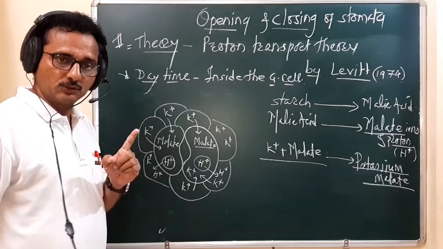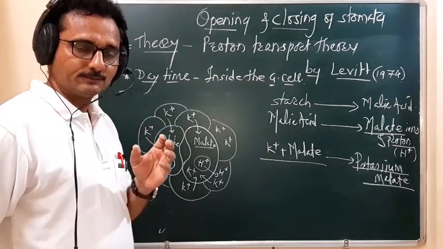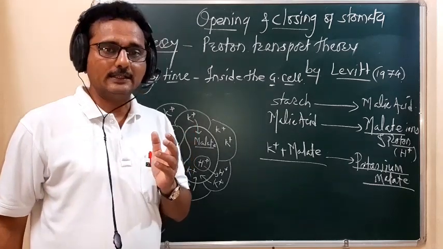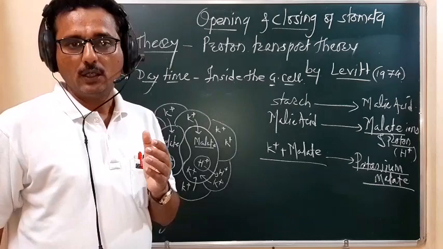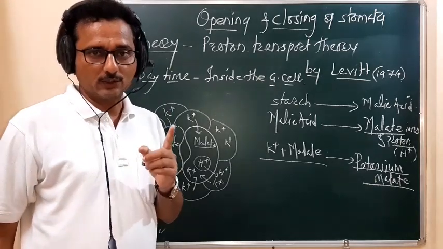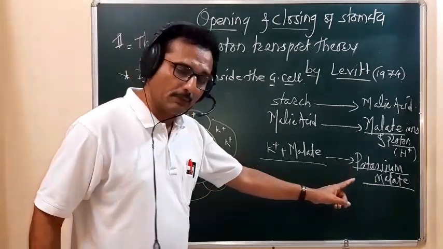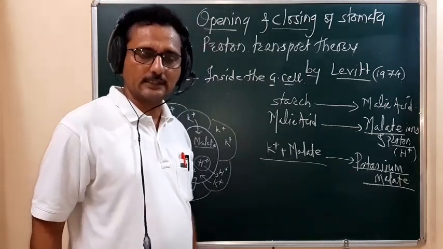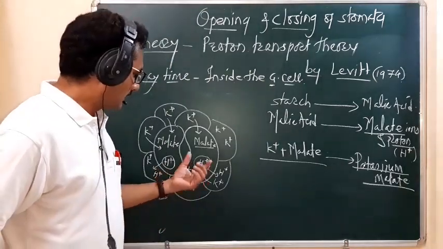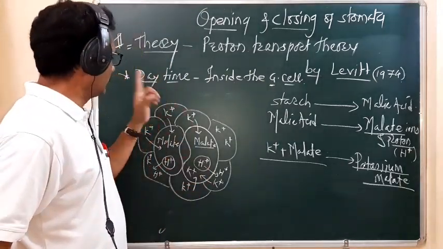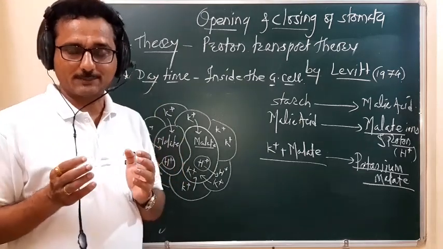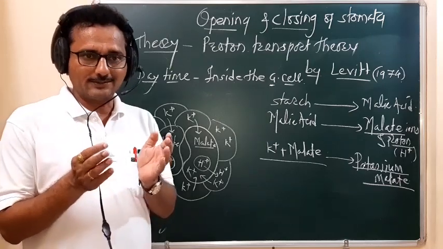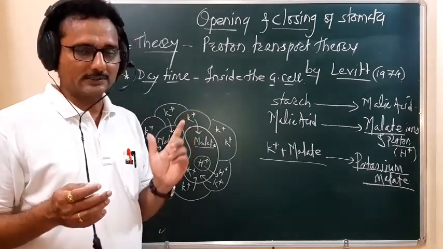Remember, student, I want to point out who is responsible for the increase in osmotic concentration of the guard cell. The potassium malate is responsible. Because of this, during daytime the guard cell shows endosmosis and becomes turgid.